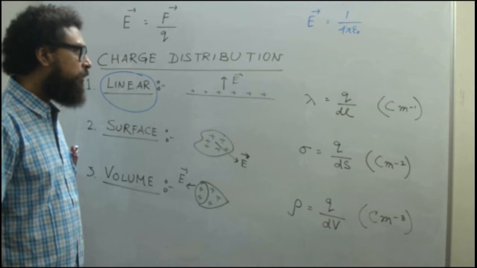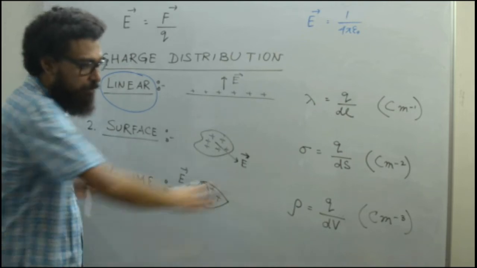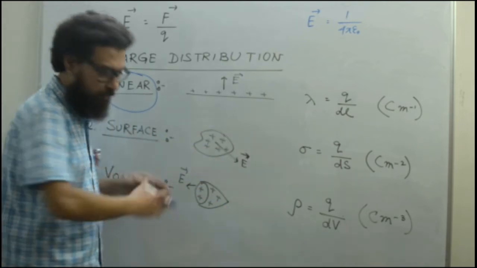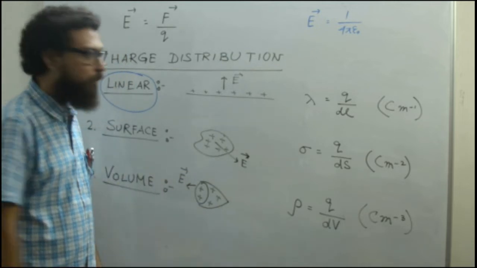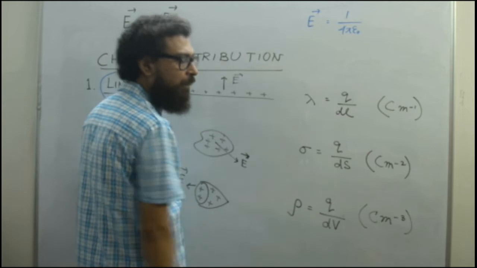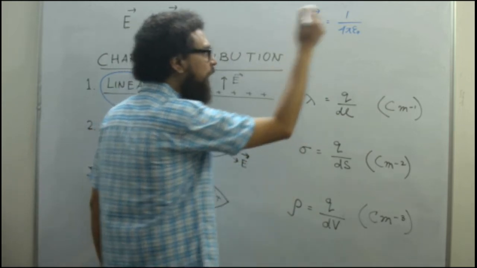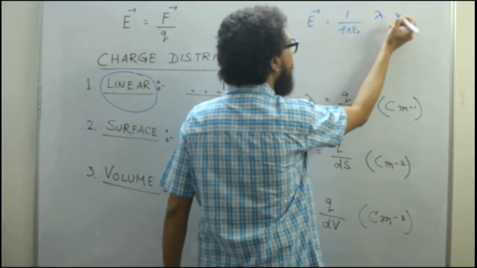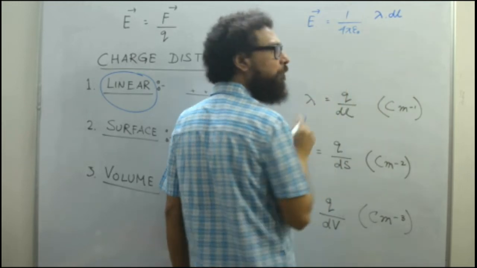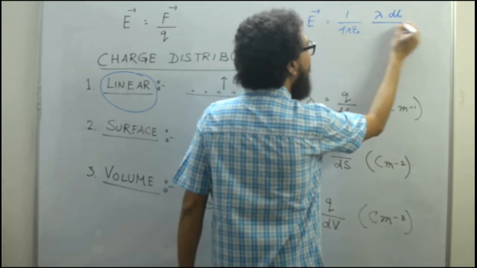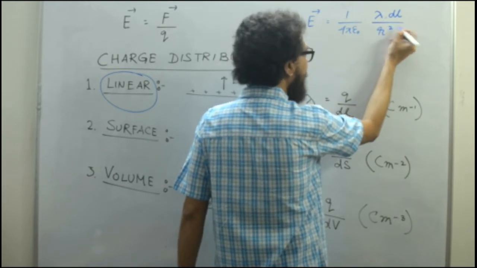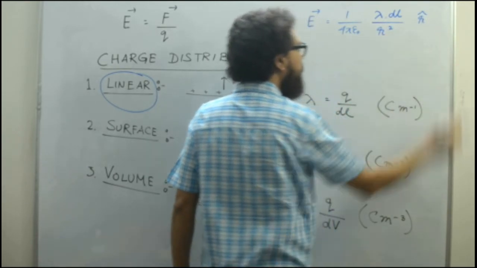But right now we do not have a single Q, we have a charge distribution. So how to write Q? You can easily find out. Q is lambda into dl. So we write lambda dl, by R square, and also you have to give a unit vector.